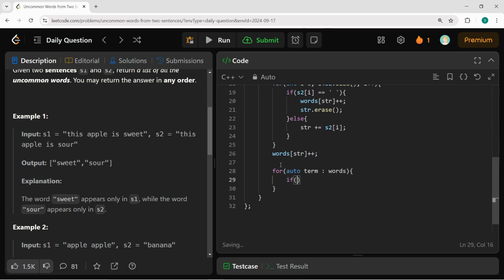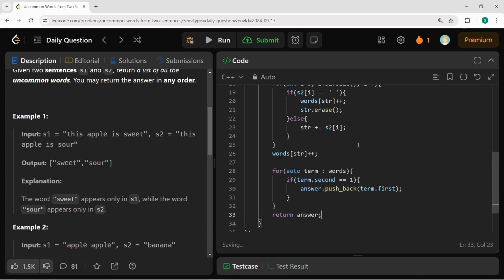Now if term dot second is equal to 1, as the frequency is 1, that means it is appearing only once. So if that happens, I will push that into my answer vector, just like this. Now after that I will return my answer.